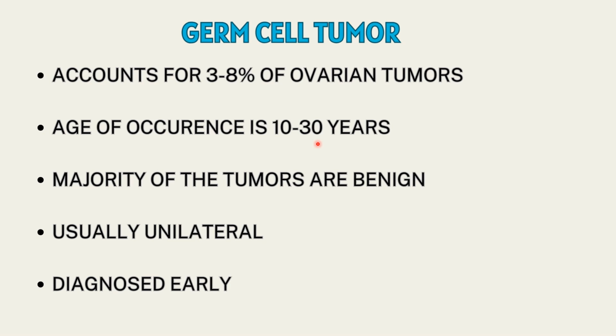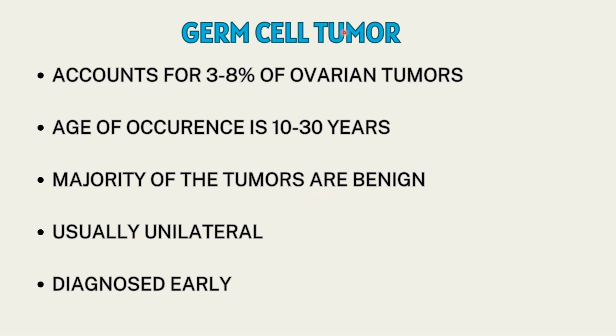So if a young woman has developed an ovarian tumor below the age of 20 years, almost 60% of the time it is going to be a germ cell tumor. Majority of the tumors are benign.